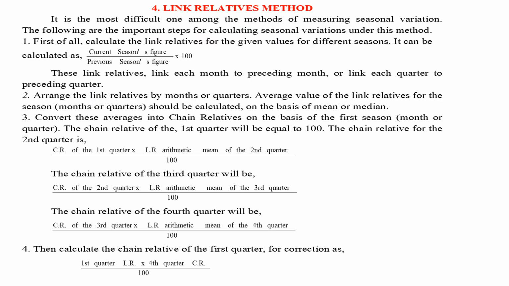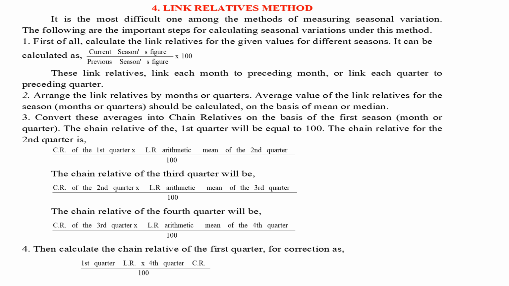Link relatives method. It is the most difficult one among the methods of measuring seasonal variation. The following are the important steps for calculating seasonal variations under this method. 1. First of all, calculate the link relatives for the given values for different seasons. These link relatives link each month to the preceding month, or each quarter to the preceding quarter. 2. Arrange the link relatives by months or quarters.